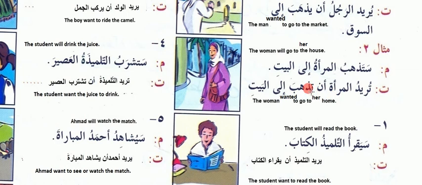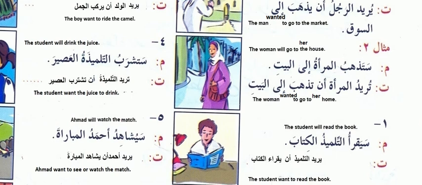Tazhabu, see, it came yazhabu there. Ya is used, zahab means went, and tazhabu, this is for the female, ta. Ilal baiti, baiti means to her home. So the woman wanted to go to her home. Now the exercise, these were the examples or the misal. So the exercise is coming, 1, 2.